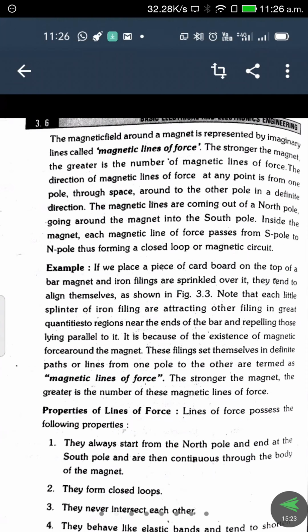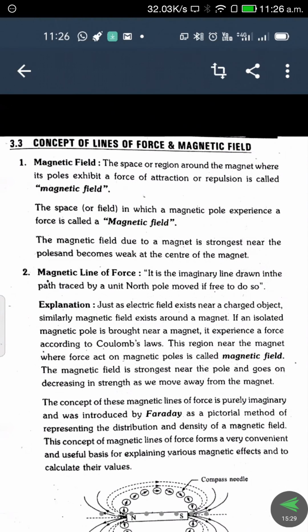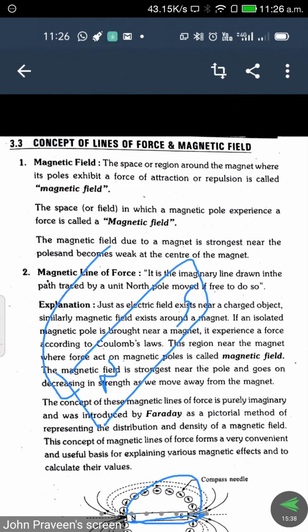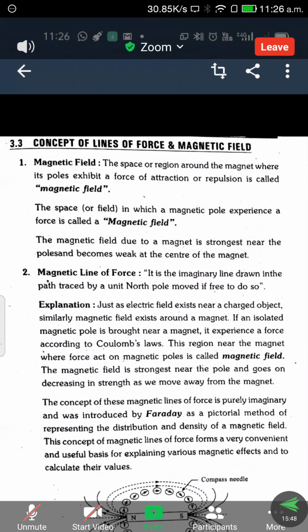So what we have drawn here is not only flowing in this direction, but in the center of the magnet also the lines are flowing. For example, you take the north and south pole and draw one diagram, so this is a completeness. If you take it on this side, this is also a completeness. Not only the surfaces, it is also flowing through the entire structure of the magnet. So that is the first point.